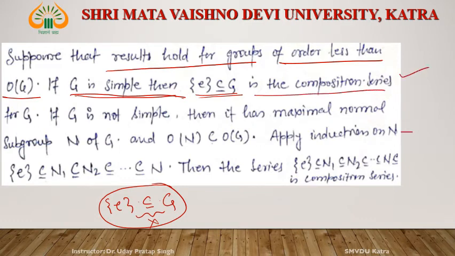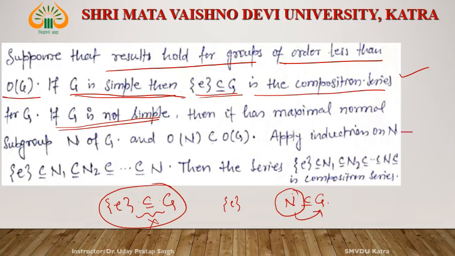But if G is not simple, then what happens? If G is not simple, it means it has a proper normal subgroup. Say H is a proper normal subgroup of G, and E is somewhere below. This H is a proper normal subgroup of G.